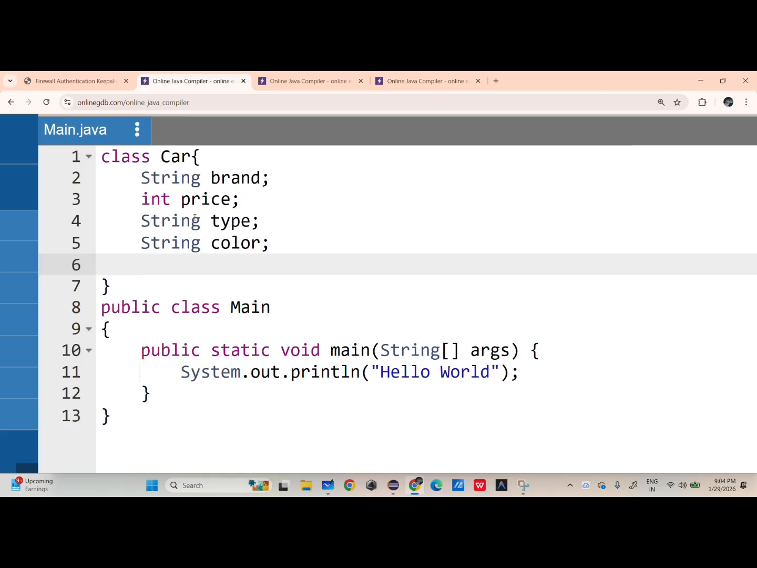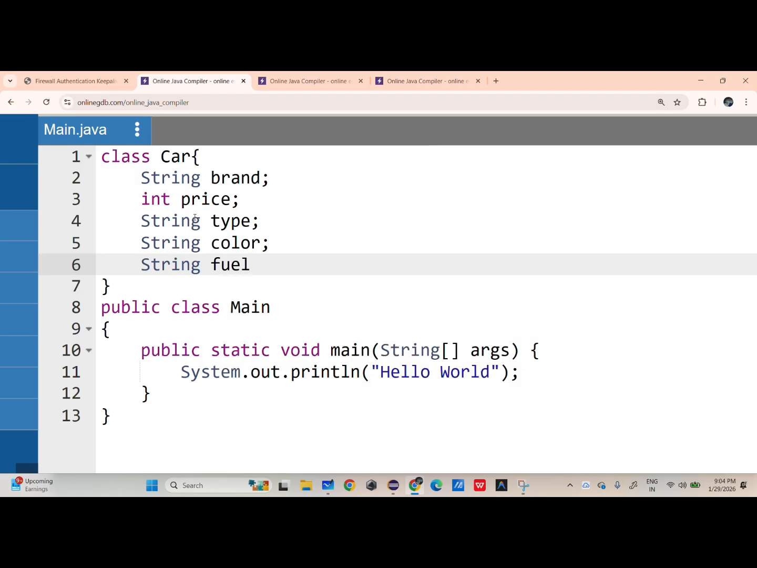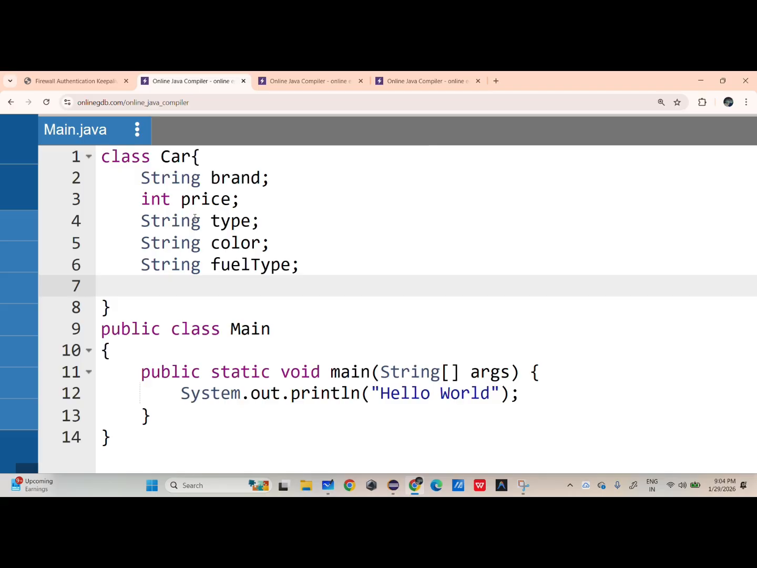Other than that, if you have any features, fuel type is there. For any car, we have a fuel type. So these are the features my car has. Apart from this, you can add many other features. For example, we are having these features.